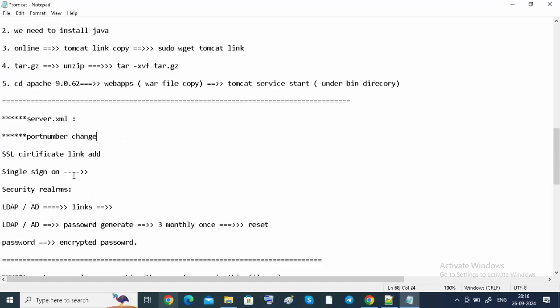Then I told you, you need to provide security to your application. So you are going to upload your SSL certificate, guys.